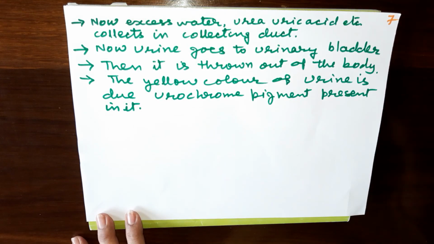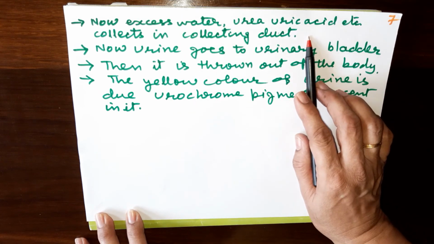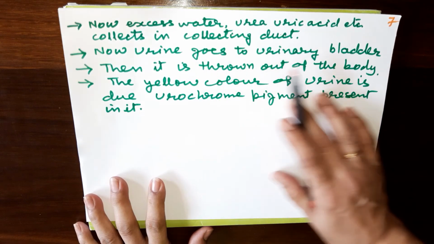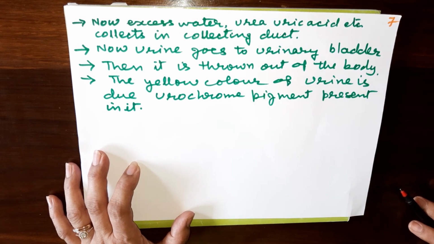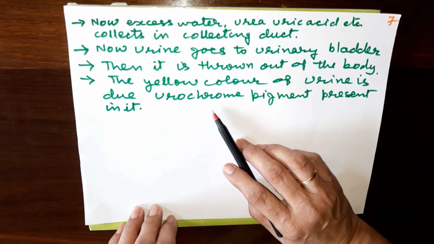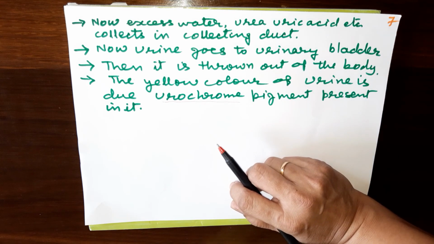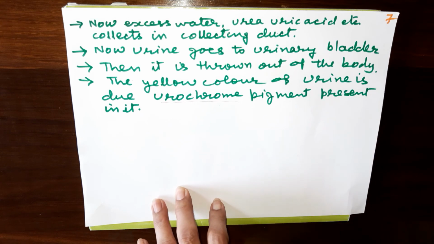And now what is left in the collecting duct? Excess water, urea, uric acid, that gets collected in the collecting duct. And now urine goes to the urinary bladder, and from there it is thrown out of the body. Remember that generally the color of the urine is pale yellow. This pale yellow color of the urine is due to one pigment present in it, that is called urochrome. Sometimes when we are sick and we take medicines, because of that also urine color changes. But the normal pale yellow color of the urine is due to the pigment urochrome.